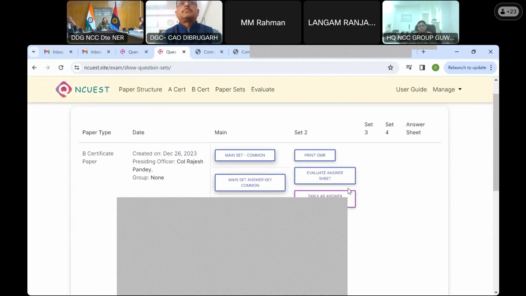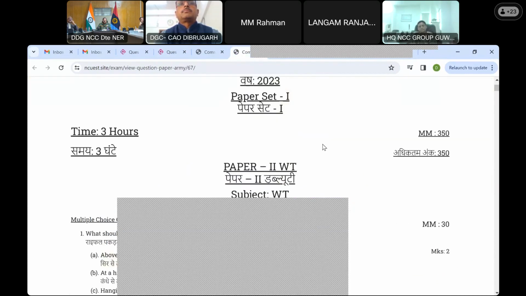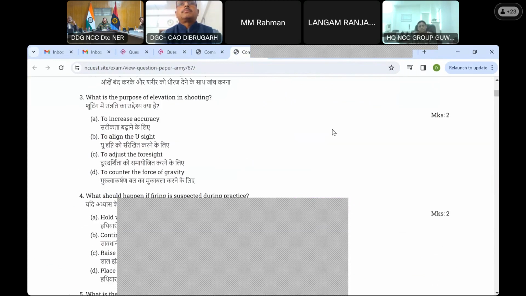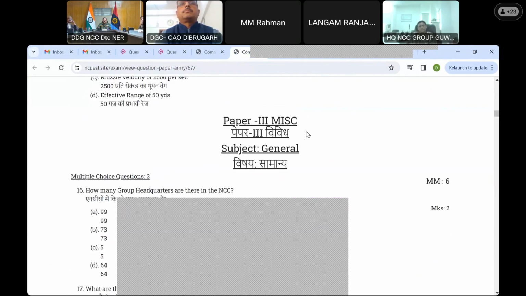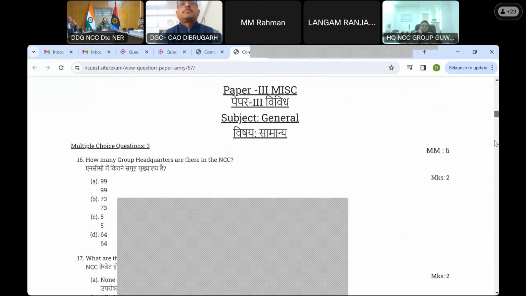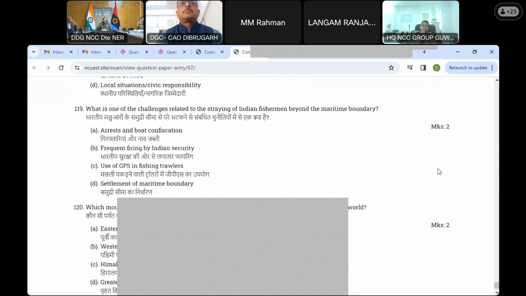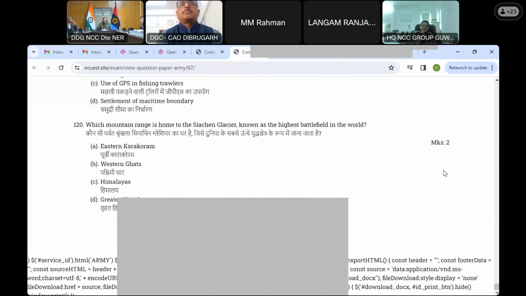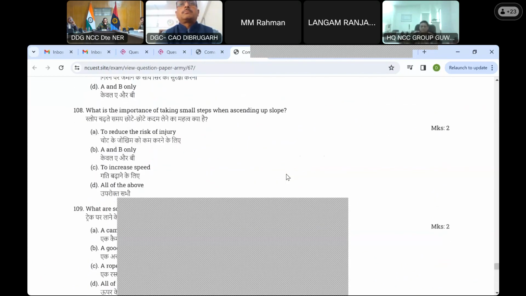What we need is the full paper which is covering the common paper, like first is WT, then you have your miscellaneous, general. So this will have all PD, SSCD, etc. Then at the bottom you will have army. It is not showing up, but I'll just cement it. So the army part is at the bottom. This is the way it is laid out.